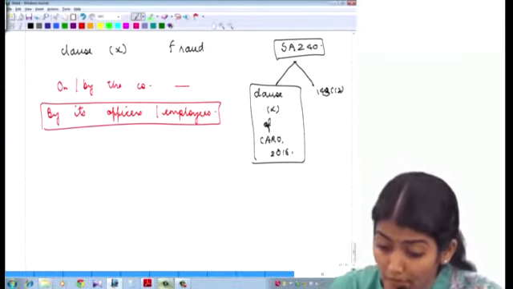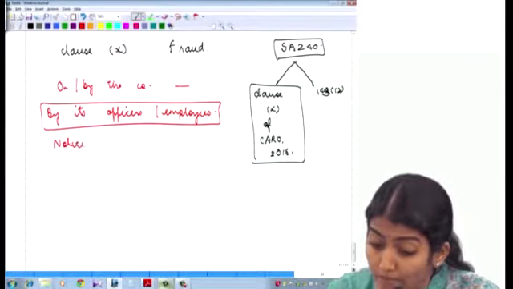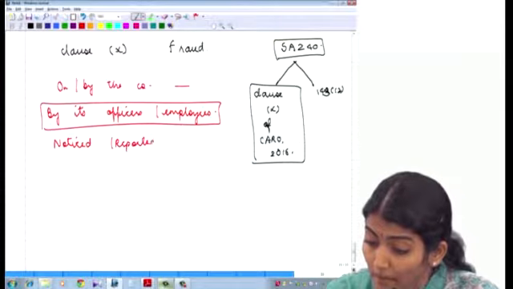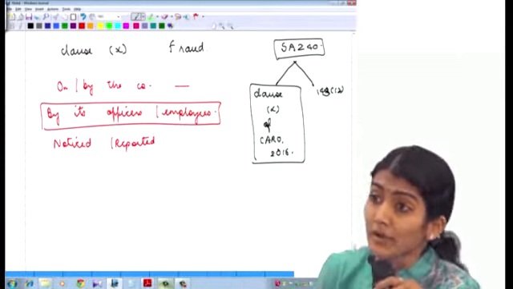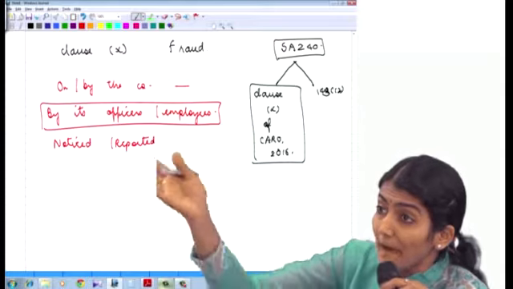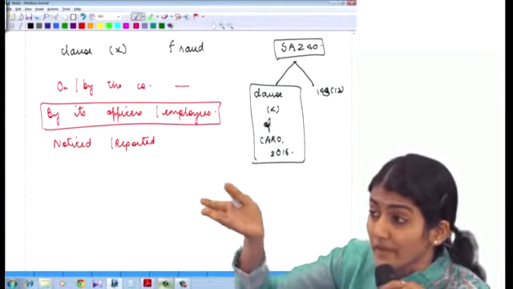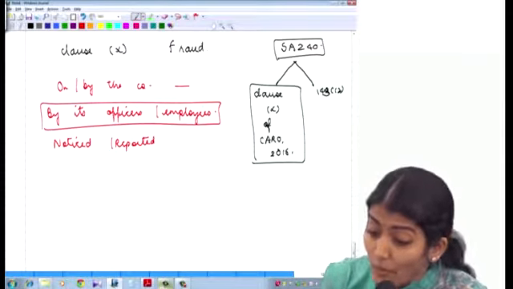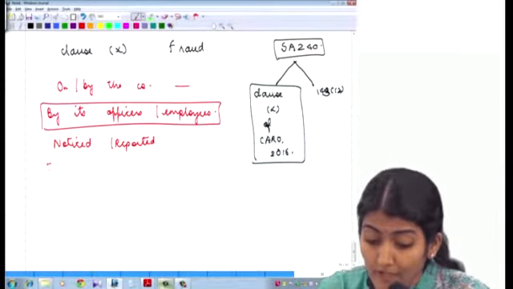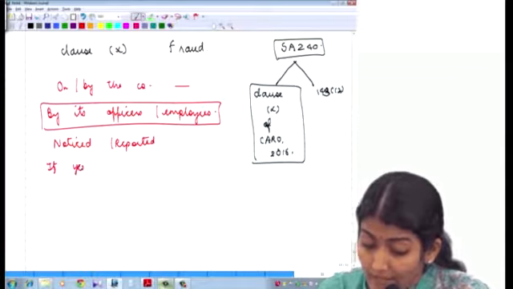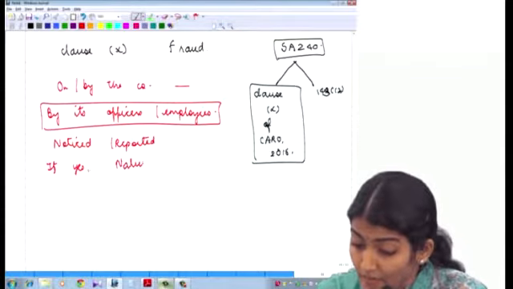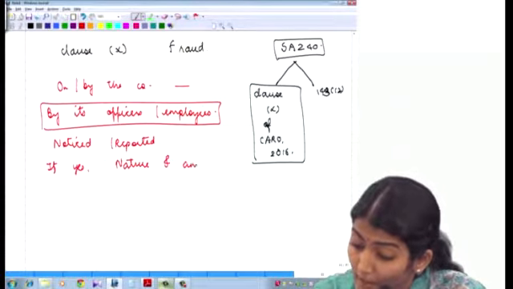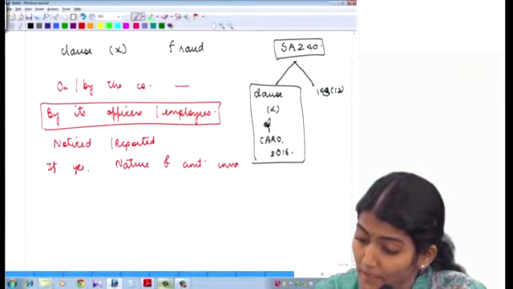By its officers or employees, noticed or reported during the year. Noticed means you, while doing the audit, came across it. Or reported means management themselves came and told you, okay, CA, this is the fraud which our employee did in the company during the year. If yes, then the nature. So for fraud you also have to give the nature of the fraud, and the amount involved is also to be indicated.